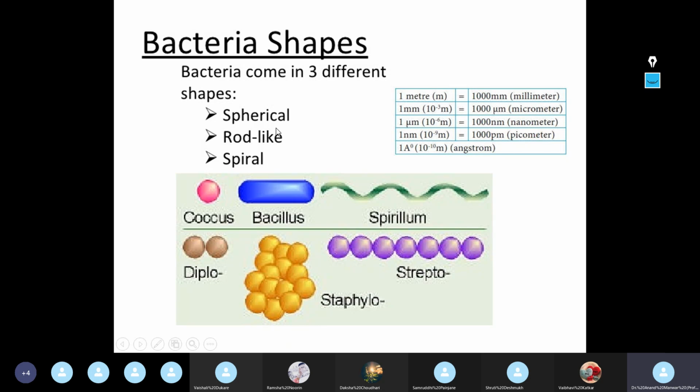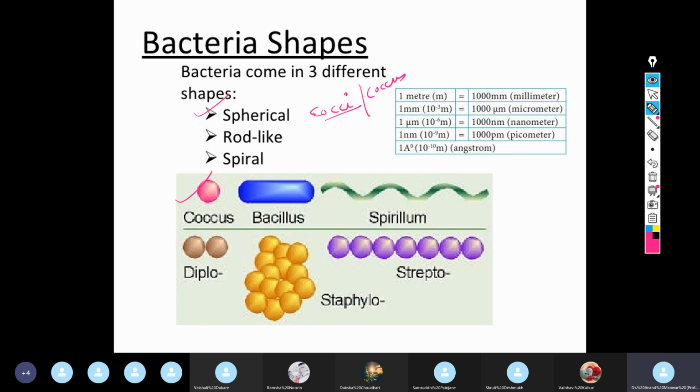Now, when you talk about shapes of bacteria, bacteria exhibit three fundamental shapes. What are these three fundamental shapes? The first one is spherical, which is also called cocci or coccus.